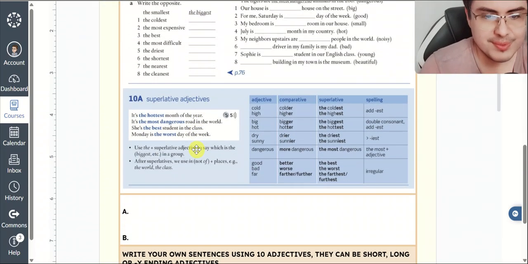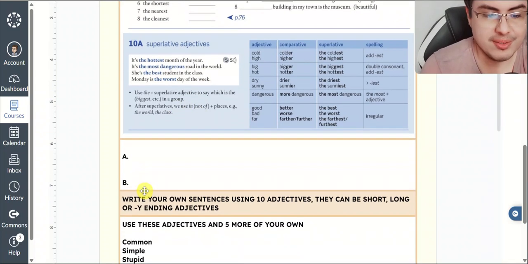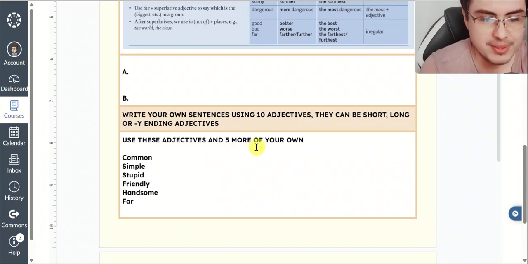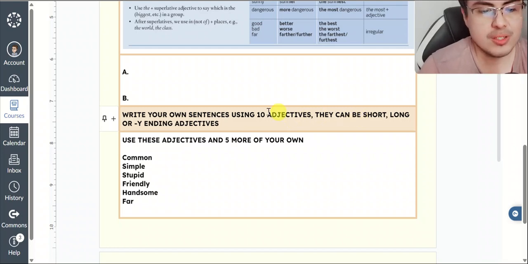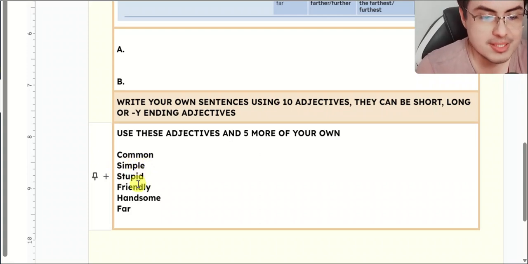You have a bunch of exercises that I want you to complete by writing all the phrases, all the sentences in the spaces provided. And finally, I'd like you to write your own sentences using 10 adjectives. They can be short, long, or y-ending adjectives. And I would also like you to use these adjectives specifically. You can also use 5 or 4 more of your own. Common, simple, stupid, friendly, handsome, and far.